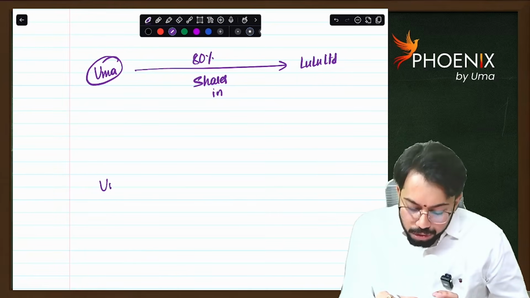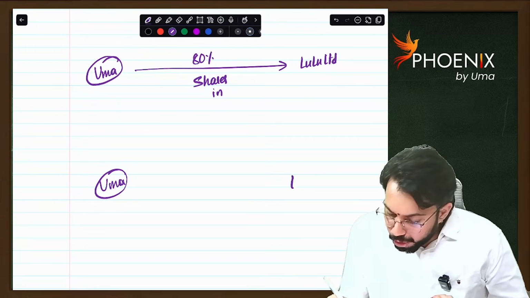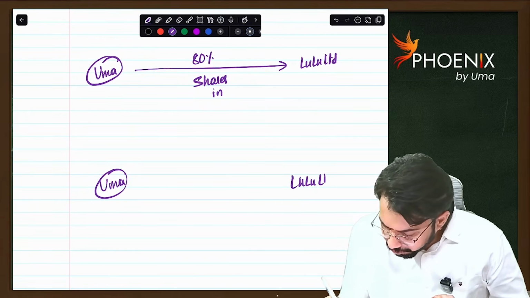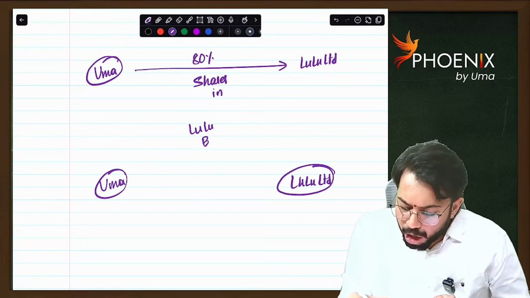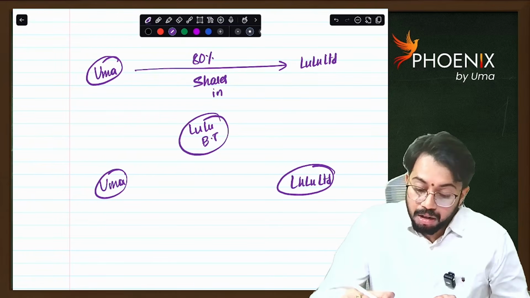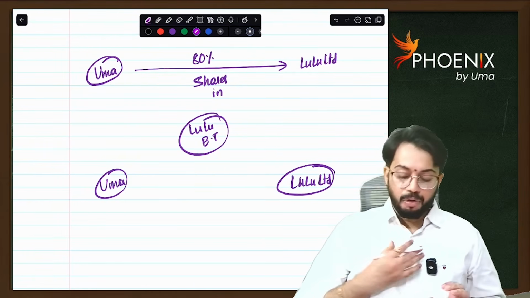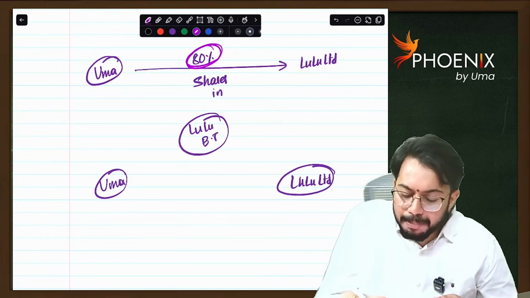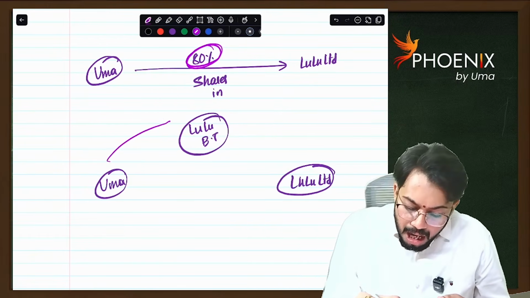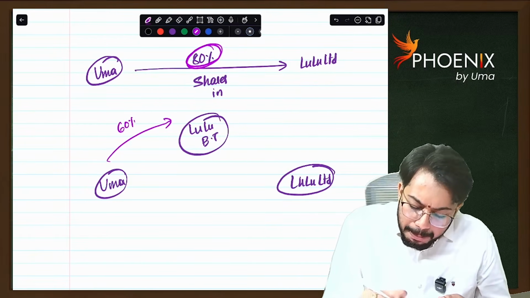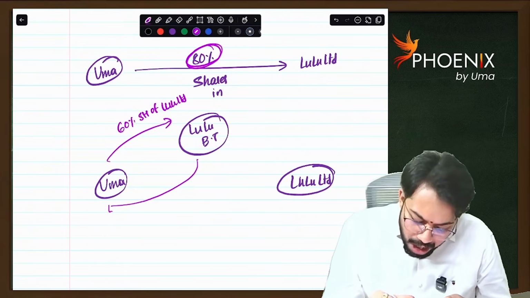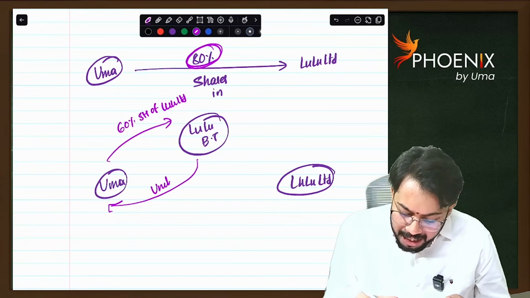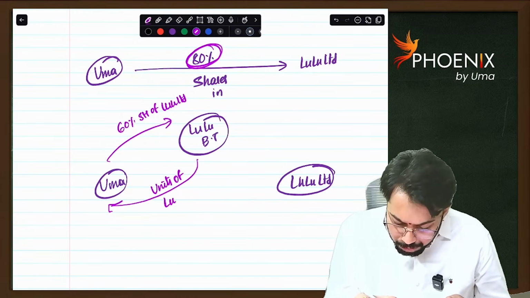So Uma is there, Lulu Limited is there, and I will create one new trust called Lulu Business Trust. I am holding 80% shareholding now. I will transfer 60% shareholding of Lulu Limited to Lulu Business Trust. In return, I will receive units of Lulu Business Trust.